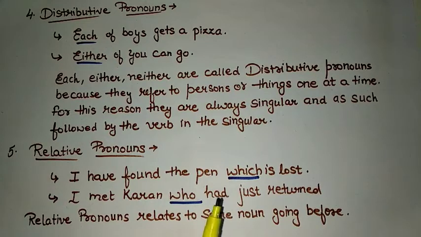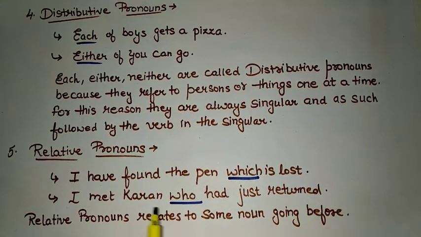So here a relation between the pen and the thing which is lost is developed by which. I met Karan who had just returned. Like, now Karan is being related with the help of who.